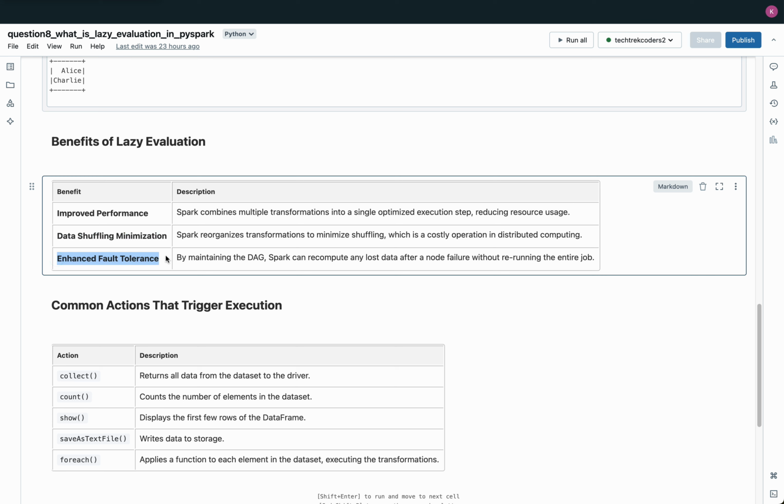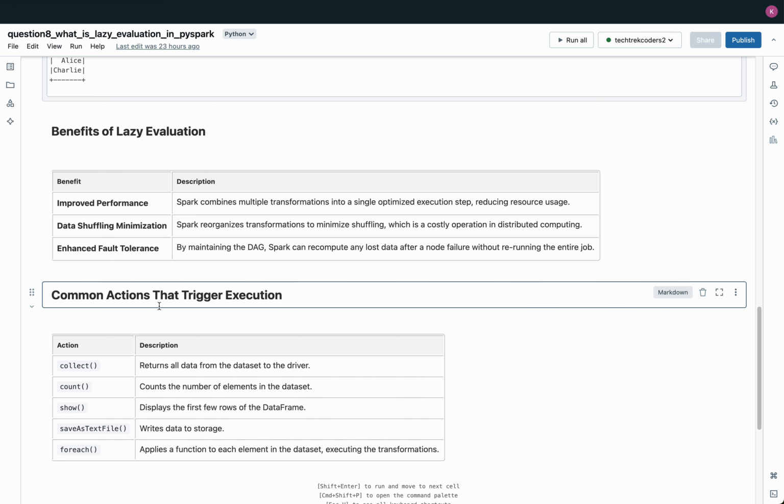Enhanced fault tolerance. Lazy evaluation enhances fault tolerance in Spark. Since the DAG records all transformations and dependencies, Spark can recompute any lost data in the event of a node failure. Rather than rerunning the entire job, Spark only reprocesses the affected portion of the data, leveraging the DAG to recover quickly and maintain data processing continuity in distributed environments.